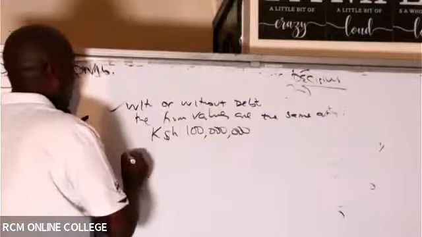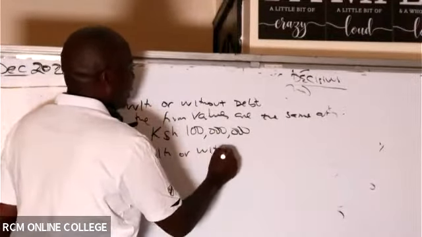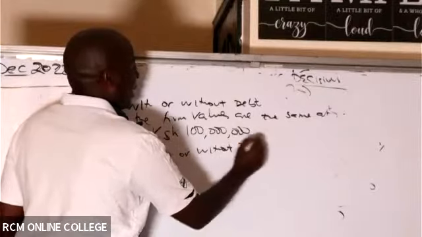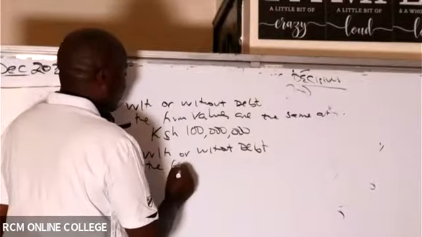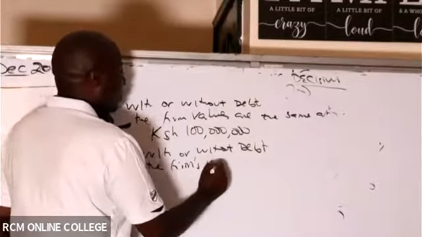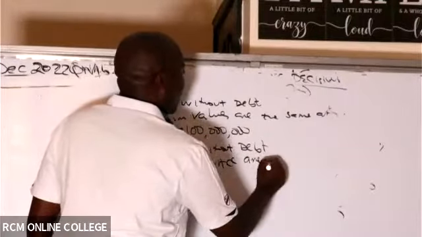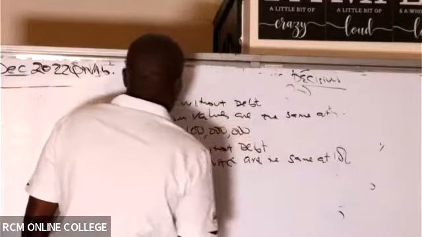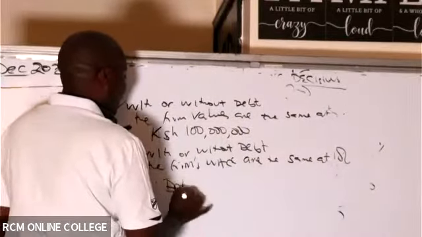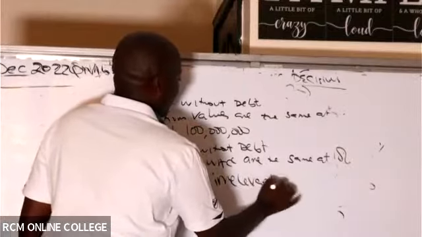That's dash number 1. Dash number 2 is with or without debt, the firms' WACC are the same at 10%. And therefore, debt is irrelevant. That's what was discovered by MM1.